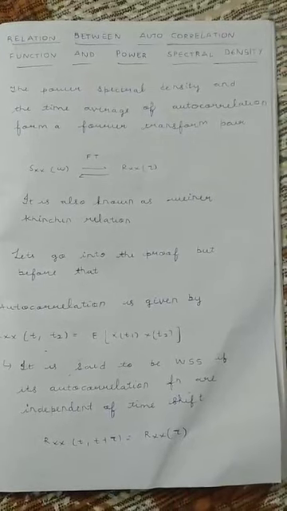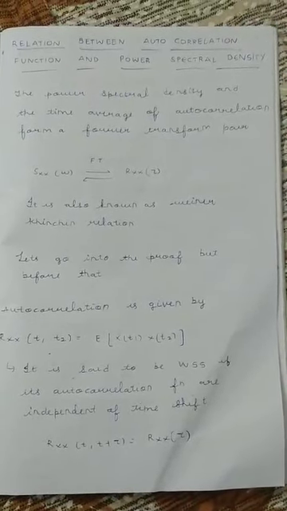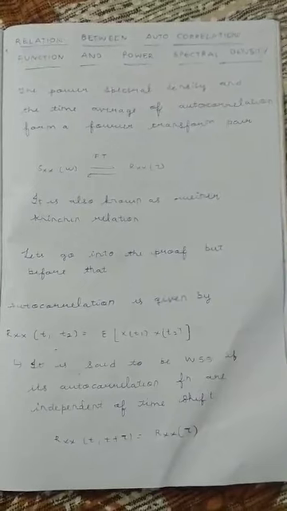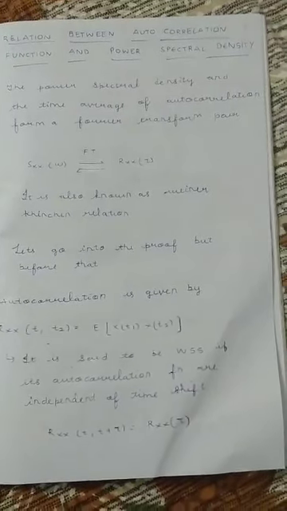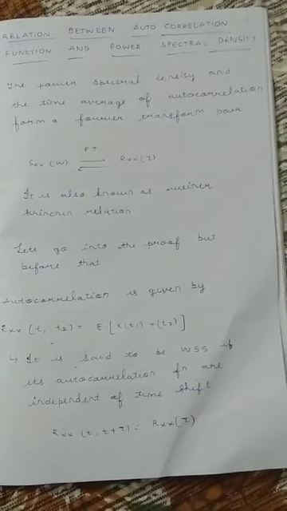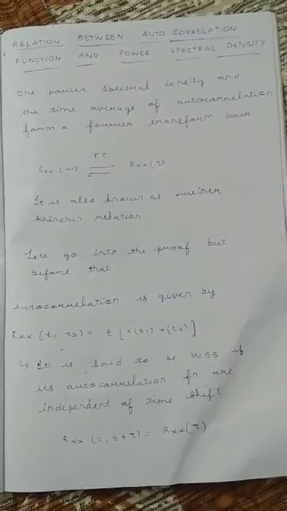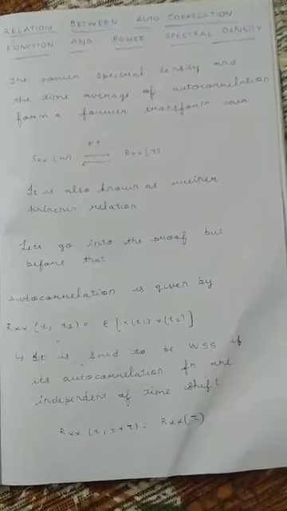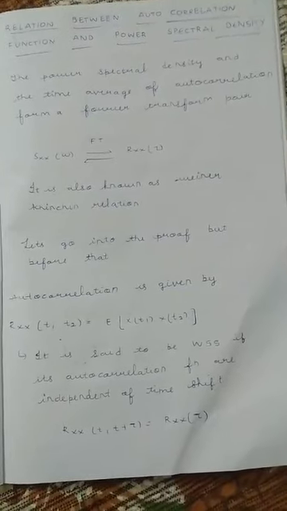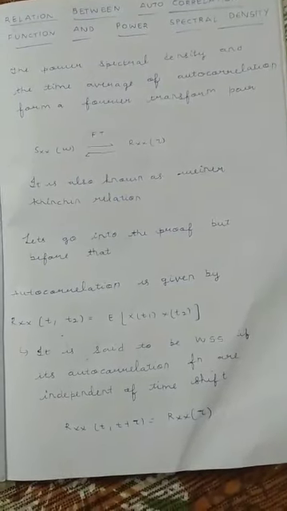In this video, we are going to see the relation between the autocorrelation function and the power spectral density. The autocorrelation function and the power spectral density together form a Fourier transform pair, which is also known as the Wiener-Khinchin relation. What is the autocorrelation function? It tells us a measure of similarity between the signal and the shifted version of the signal, and the power spectral density tells us about the power contained in the signal at different frequencies.